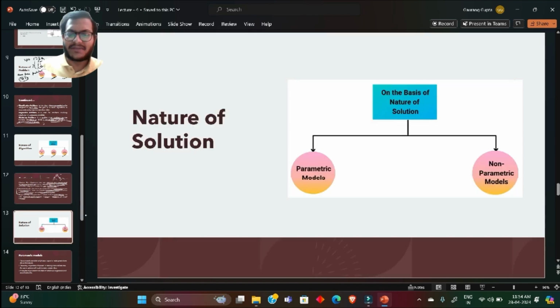Now let's move on to the next bifurcation, which is nature of solution. On the basis of nature of solution, there are two models. First is parametric. Wait a minute, let me change the color again.